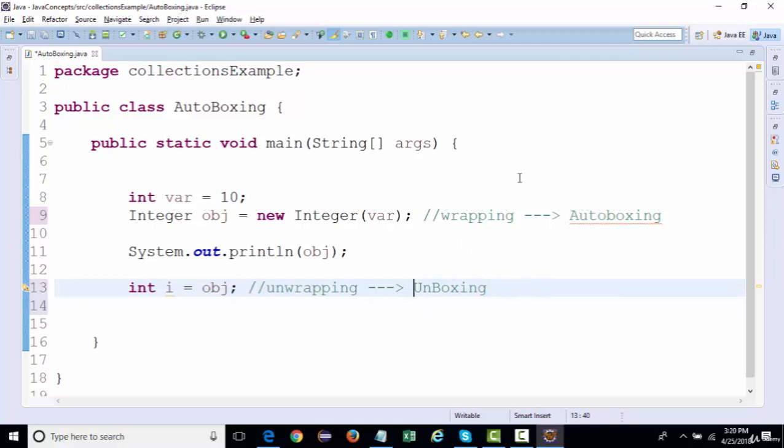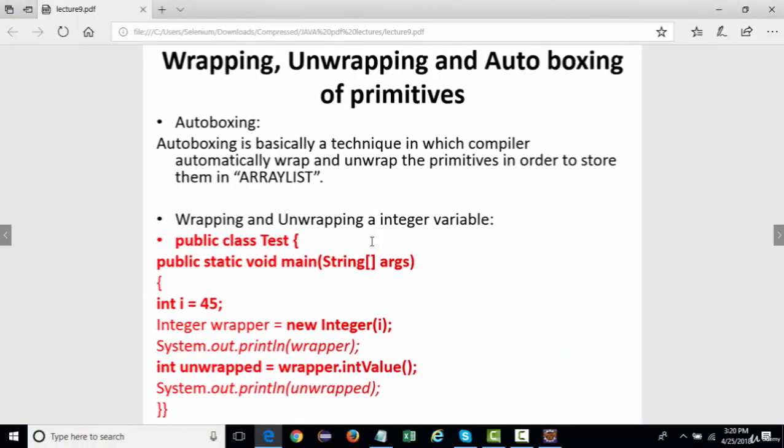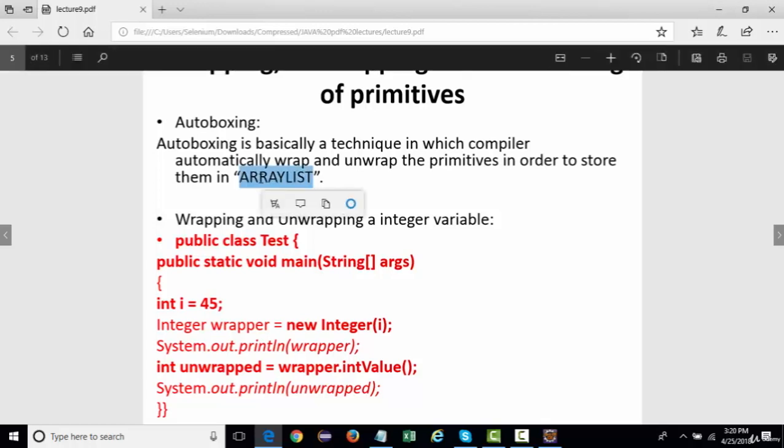So if we take a look over here, auto boxing is basically a technique in which the compiler automatically wraps and unwraps the primitive data types in order to store them in an ArrayList. Here I have mentioned ArrayList, but in any collection class, the same thing is happening.